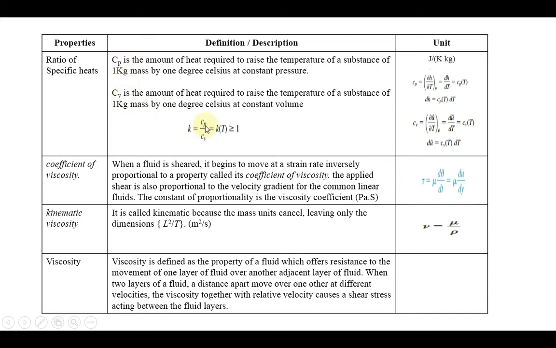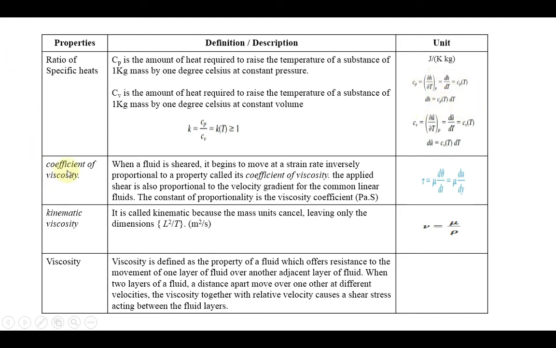The ratio between Cp and Cv is called K. Cp is related to your enthalpy value, and Cv is related to your internal energy value. So internal energy is related to Cv and enthalpy is related to Cp. This is a relation you just have to remember.